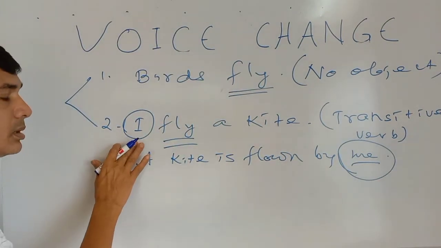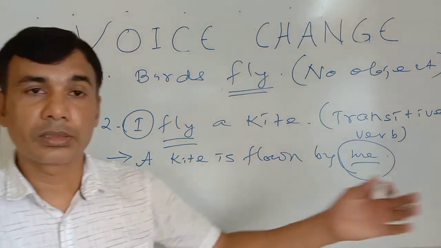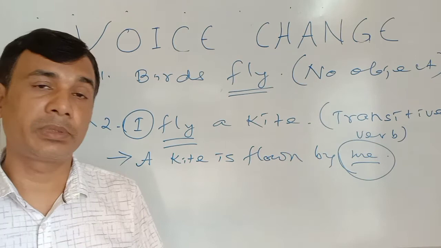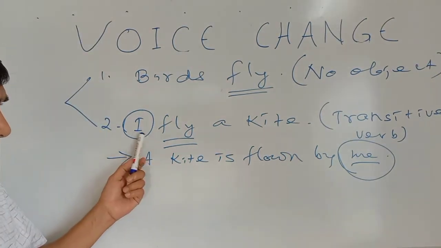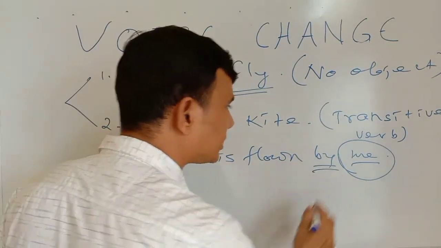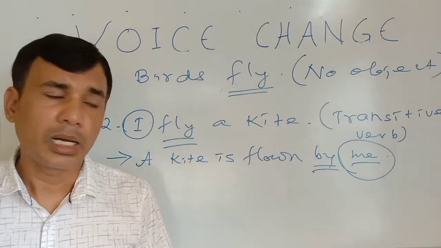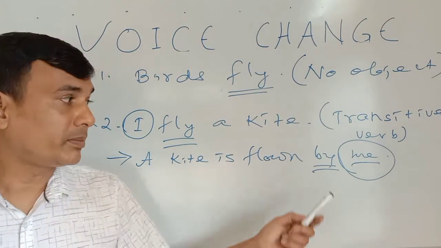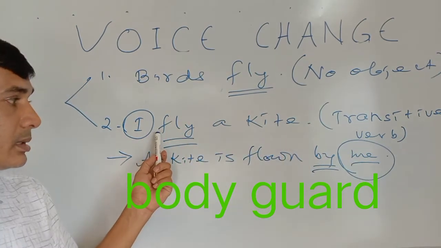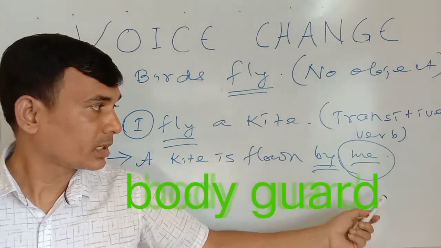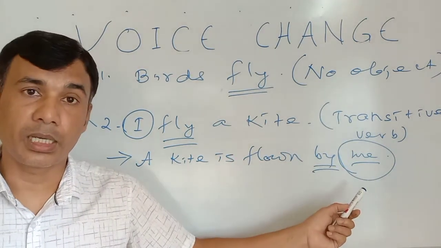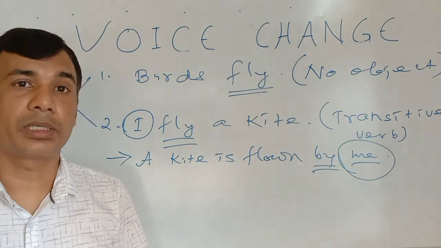Me, that is, the subject I, and its objective form is a pronoun. Remember, pronouns take different forms as subject and object, and I have also discussed this in my previous classes. Subject I becomes object me. Okay, and every time I am using by, you have not asked me why I am using by. By is the bodyguard of the object me. That is, I am afraid when I become object, when I change my place, I must have a bodyguard. So by is the bodyguard in this sentence.